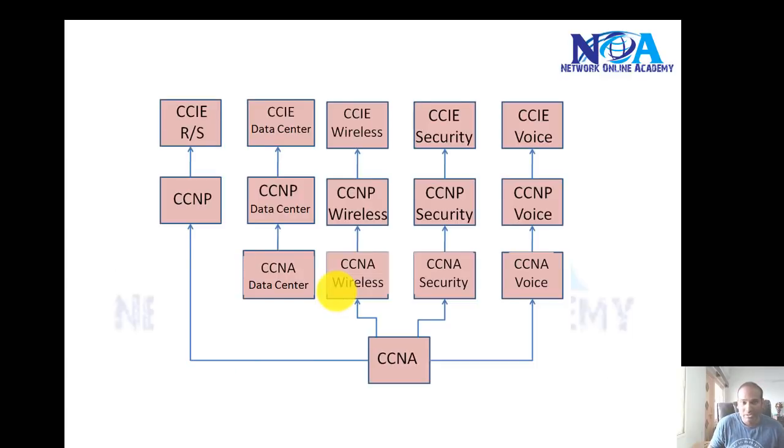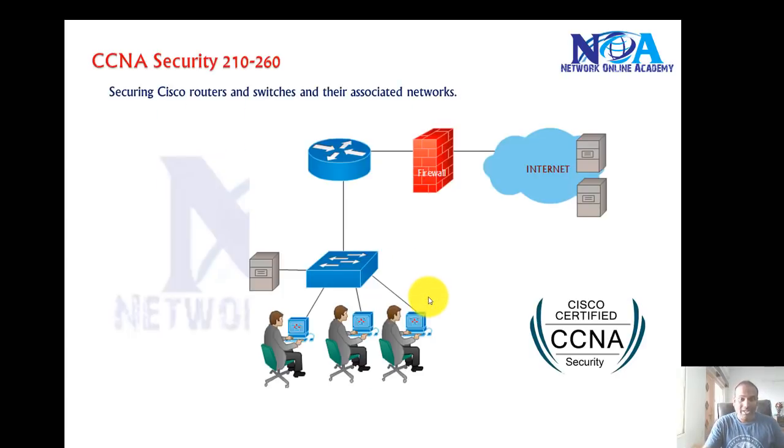Let's see. Like I said, CCNA Routing and Switching is the prerequisite for any of the specialization tracks which you choose in Cisco. Now, what exactly does CCNA Security deal with? The current exam code 210-260 deals with securing the routers and switches and their associated networks. Mostly in this course, we'll be seeing most of the threats.